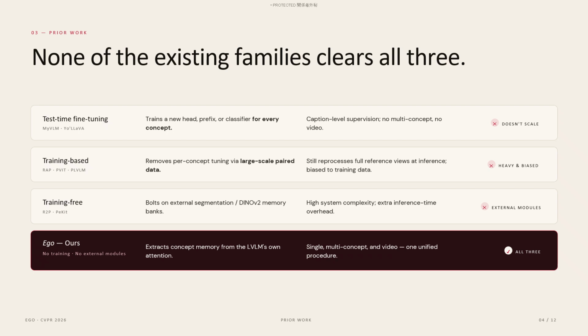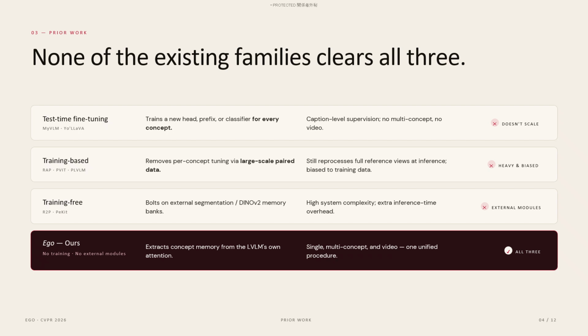We can divide the current methods for the personalization of large vision language models into three categories. First, we have the test-time fine-tuning methods, like MyVLM and Yo'LLaVA, that train a new module for every single concept. These methods simply don't scale when the number of personalized concepts gradually increases.